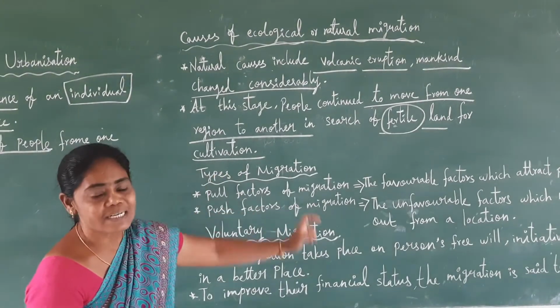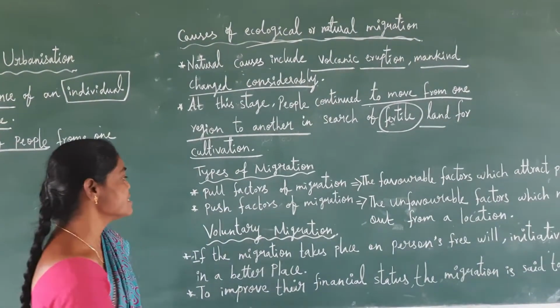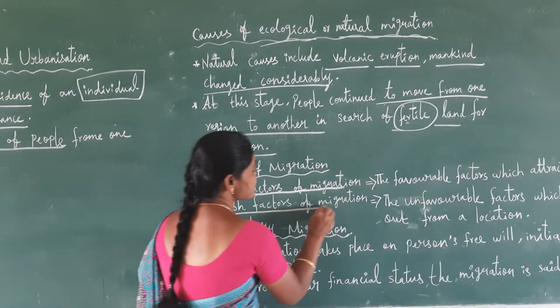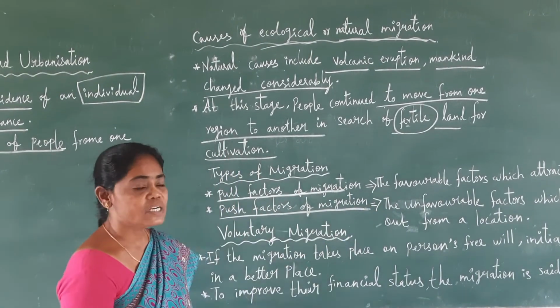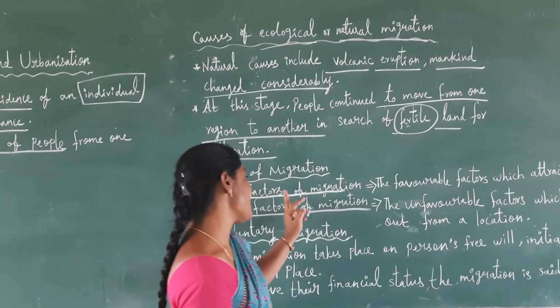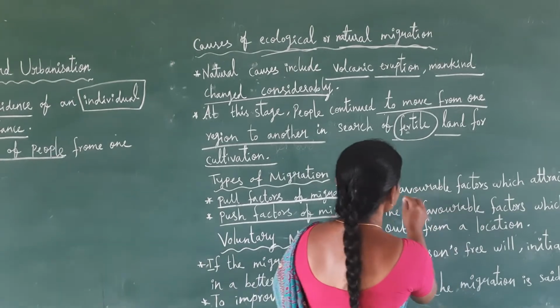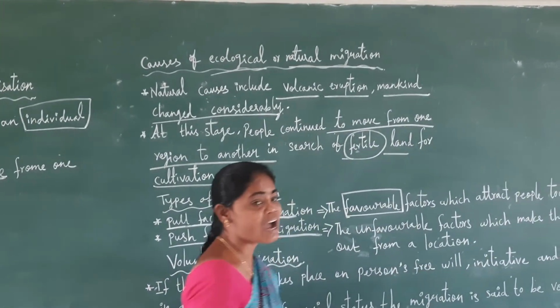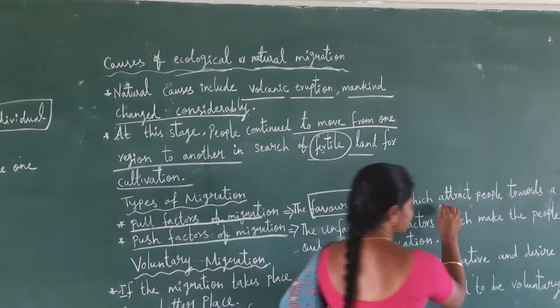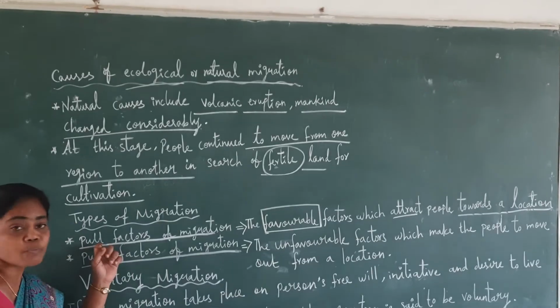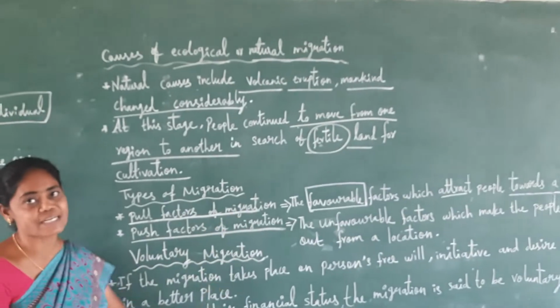Now we will see the types of migration, that is pull factors of migration and push factors of migration. Now we will see one by one. What is meant by pull factors of migration? The favorable factors. That is very important. Favorable factors which attract the people towards a location are said to be pull factors of migration.